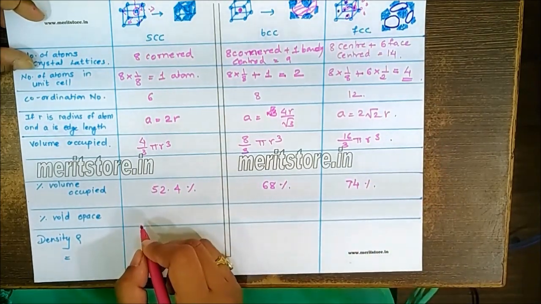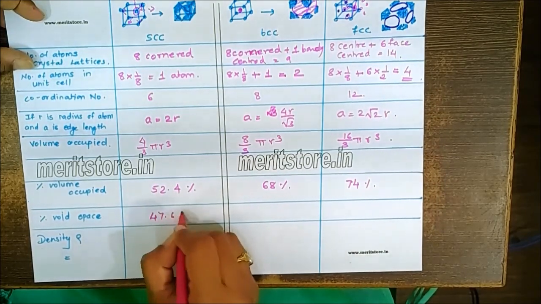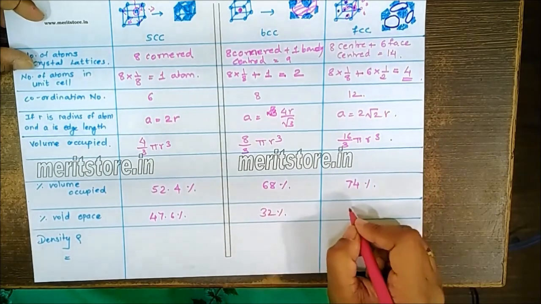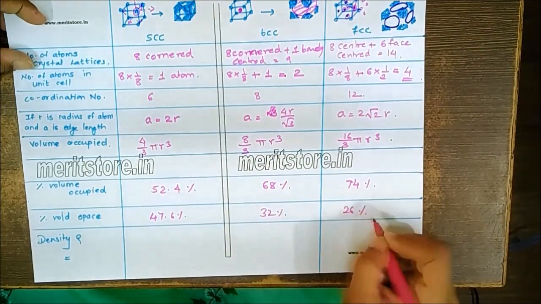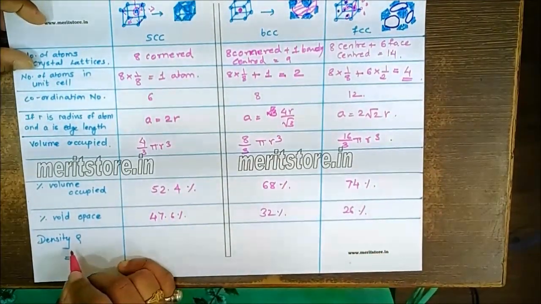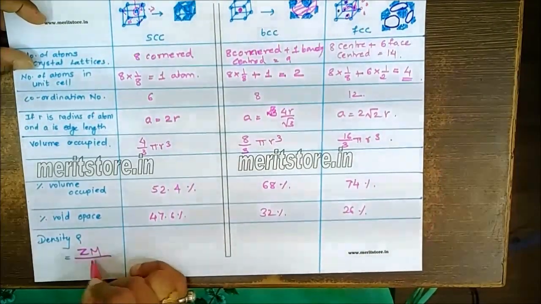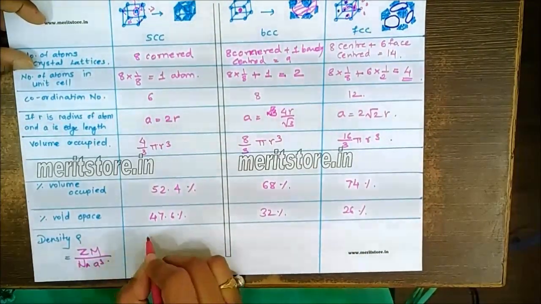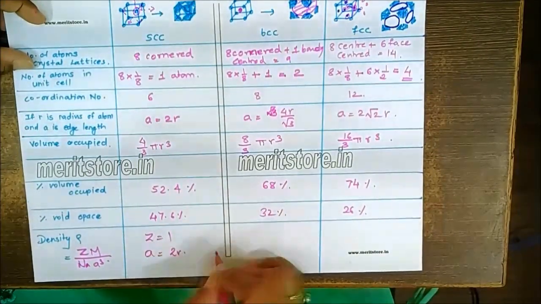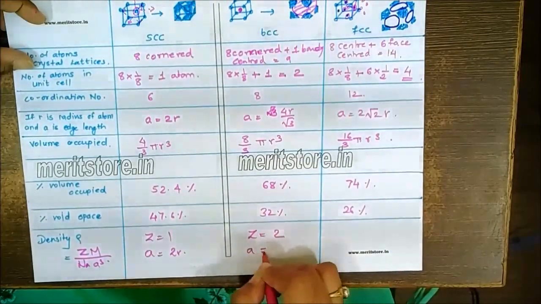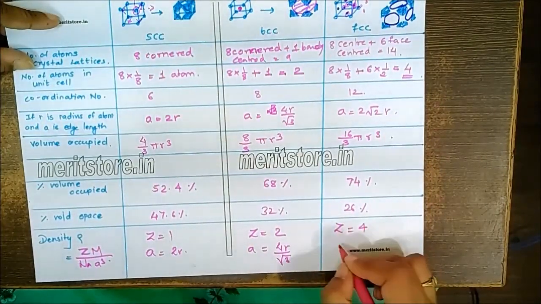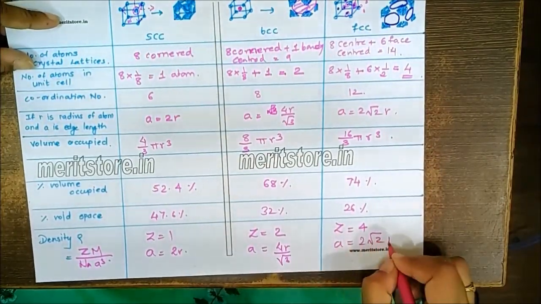If you subtract it from 100, we get 47.6% void space for SCC, 32% for BCC, and the closest packing makes 26% void space in case of FCC. Now in case of density, we have a simple formula: rho = ZM upon N_A a cube, where Z = 1 for SCC and a = 2R. Here Z = 2, a = 4R by root 3, and here Z = 4 and a = 2 root 2 R.